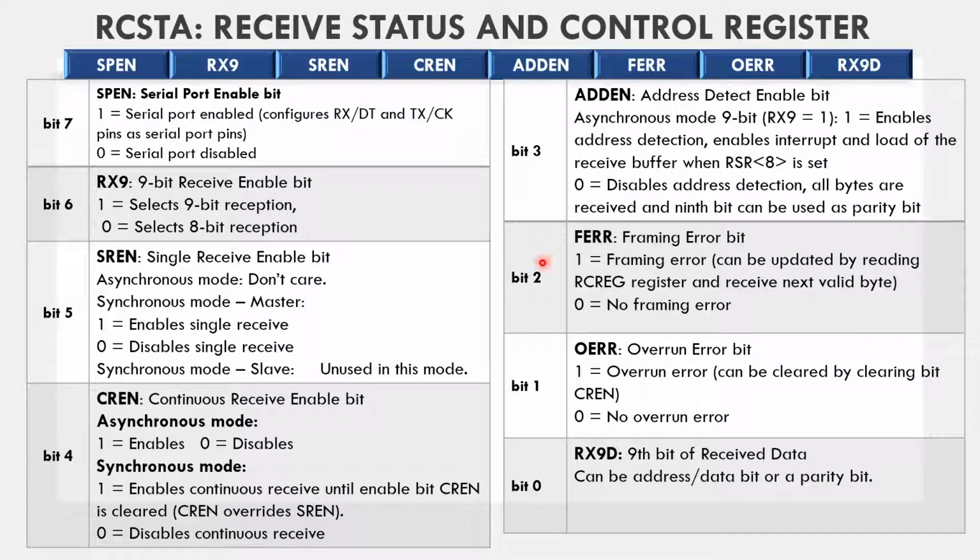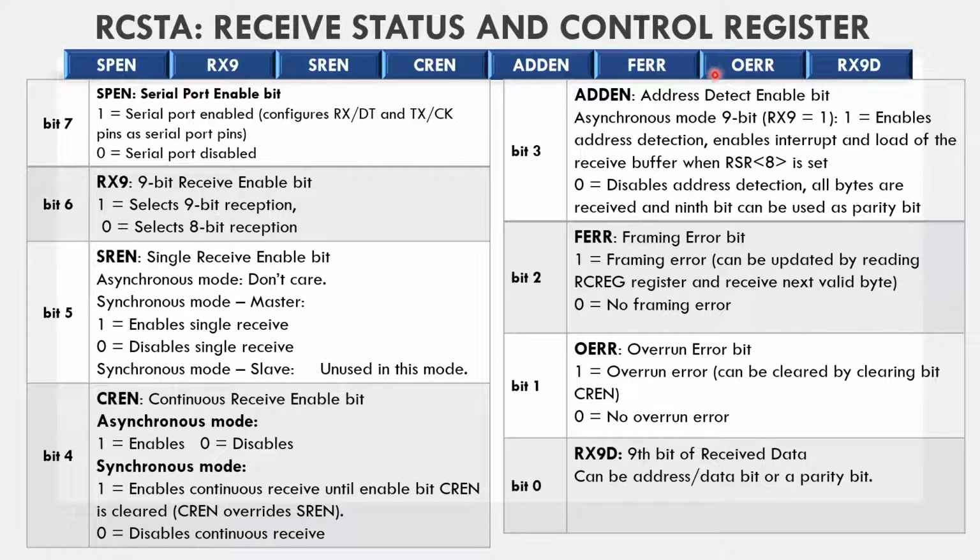Then next is FERR, the framing error bit. If this bit is set, it means there is a framing error, and it can be updated by reading the RCREG register and receiving the next valid byte. So it indicates whether the received bit is correct or not. And if this bit is reset, it means there is no framing error.